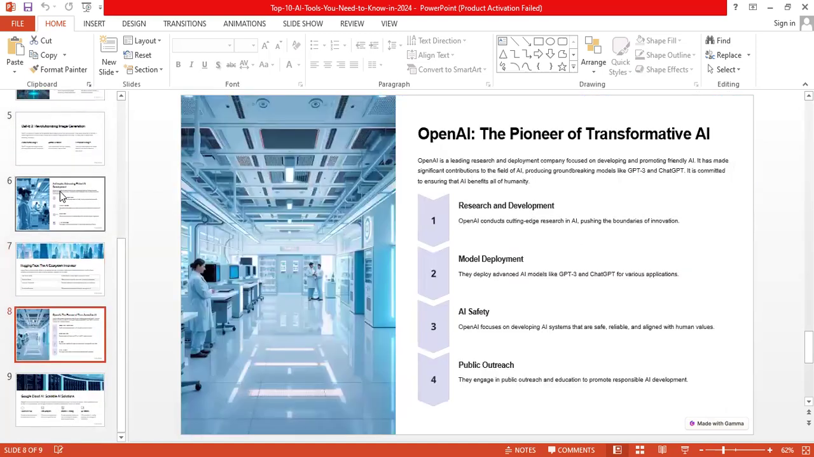So next one, OpenAI. It is one of the pioneers of transformative AI. It does research and development, model deployment, AI safety, and public outreach.